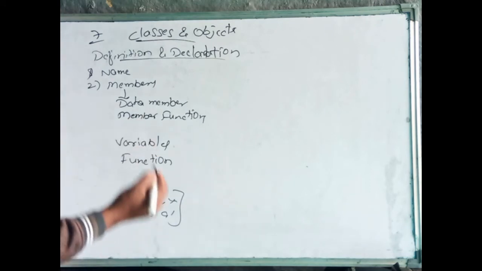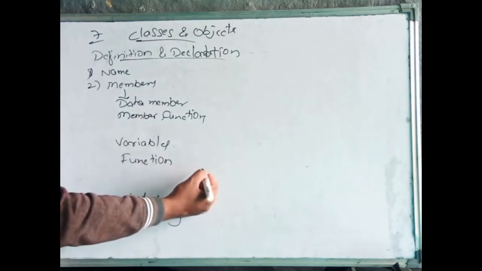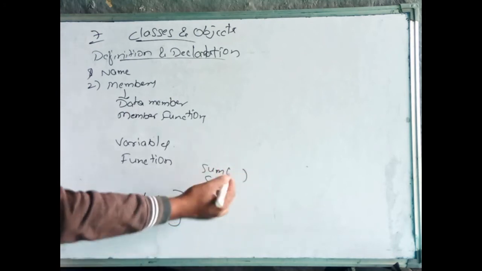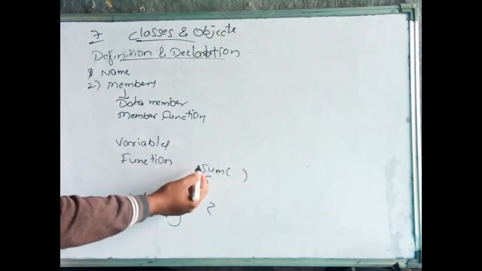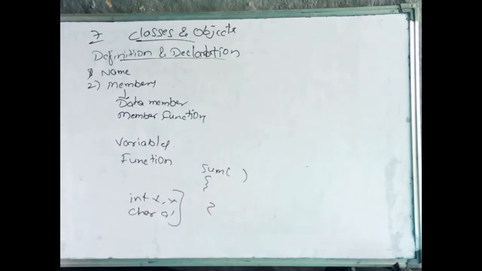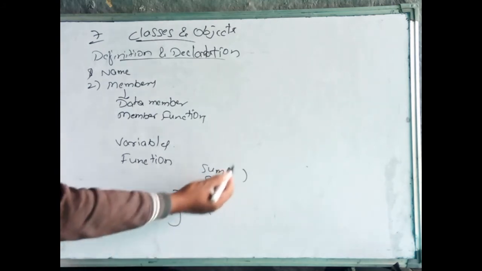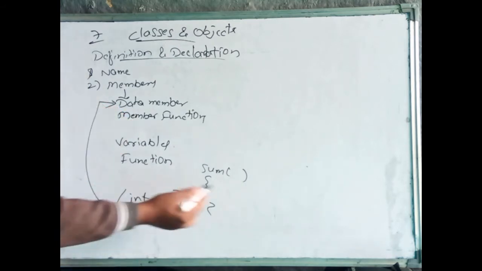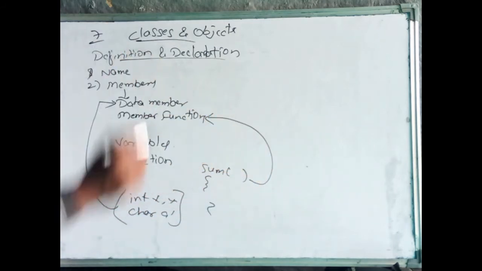Functions means we write functions, for example sum is a function. We already know what a function is: function header, function definition, body of the function, which we discussed in the last class. The same thing in C++ in the OOPS concept, these variables we call data members or member data, and these functions we call member functions.